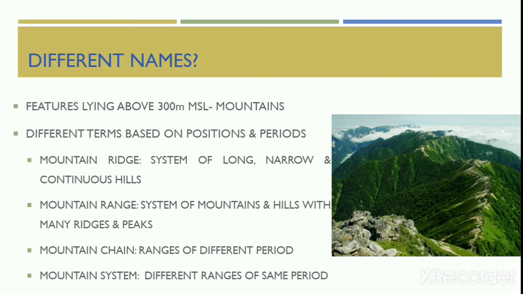A mountain chain is a long, narrow group of mountain ranges formed during different periods. Our Himalayan system is a mountain chain. At the same time, a mountain system is a group of different mountain ranges of the same period which are separated generally by valleys. You can take the example of the Hindu Kush as a mountain system.